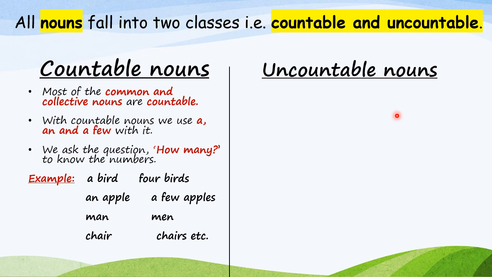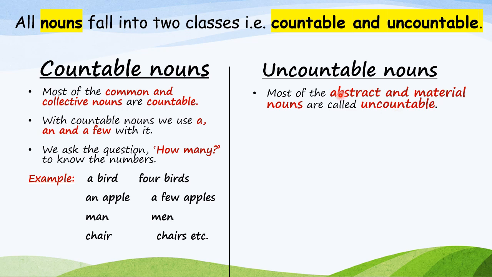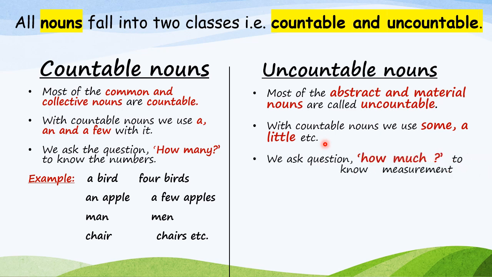But we cannot say give me a 1 milk. Yes, we can say give me 1 cup of milk, but we cannot say give me a milk. Is it clear, dear? So, most of the abstract and material nouns are called uncountable nouns.